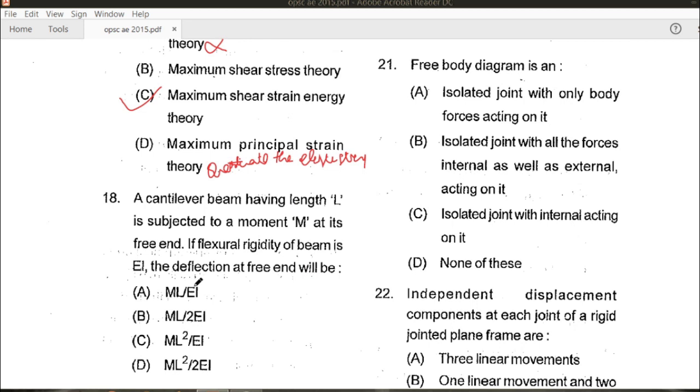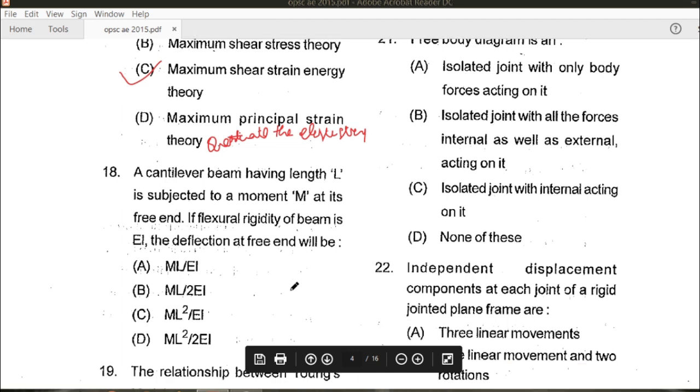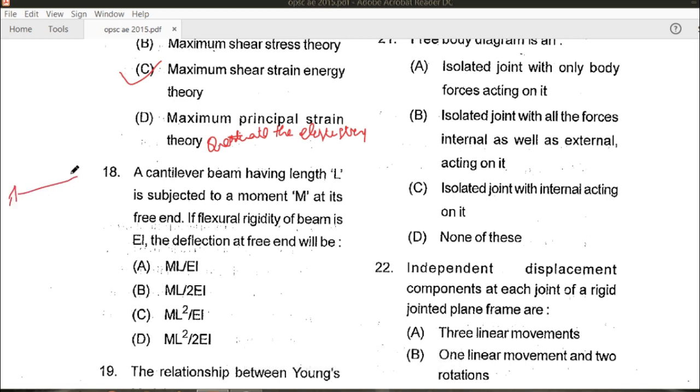Let's solve the next question. A cantilever beam of span L is subjected to a moment M at its free end. If the flexural rigidity of the beam is EI, then what will be the deflection at the free end? Suppose this is a fixed beam with points A, B and C, and this is the moment M acting at the free end.